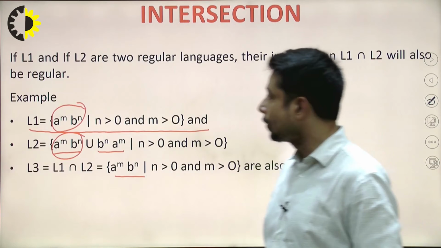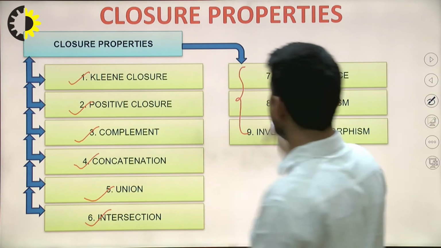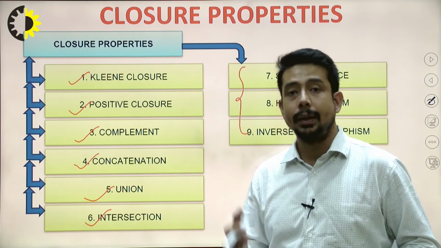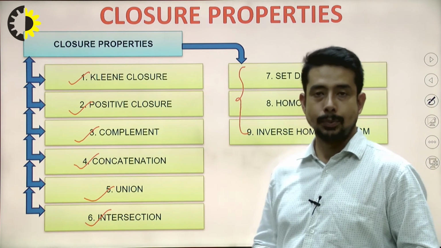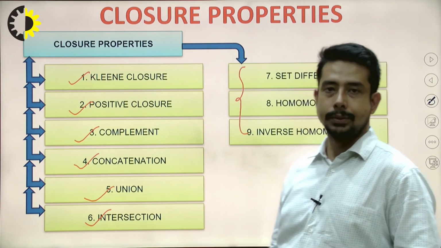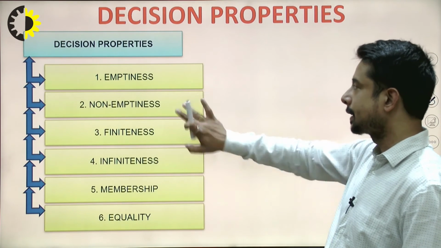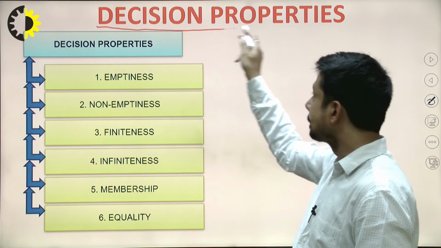Now I have already told you that the initial three, that is set difference, homomorphism, and inverse homomorphism, we will be learning a little bit later in the second unit, after doing the regular expression and regular language. But we have tried to see these six properties. Let me give you a brief introduction to the second property of finite automata, that is known as the decision property.